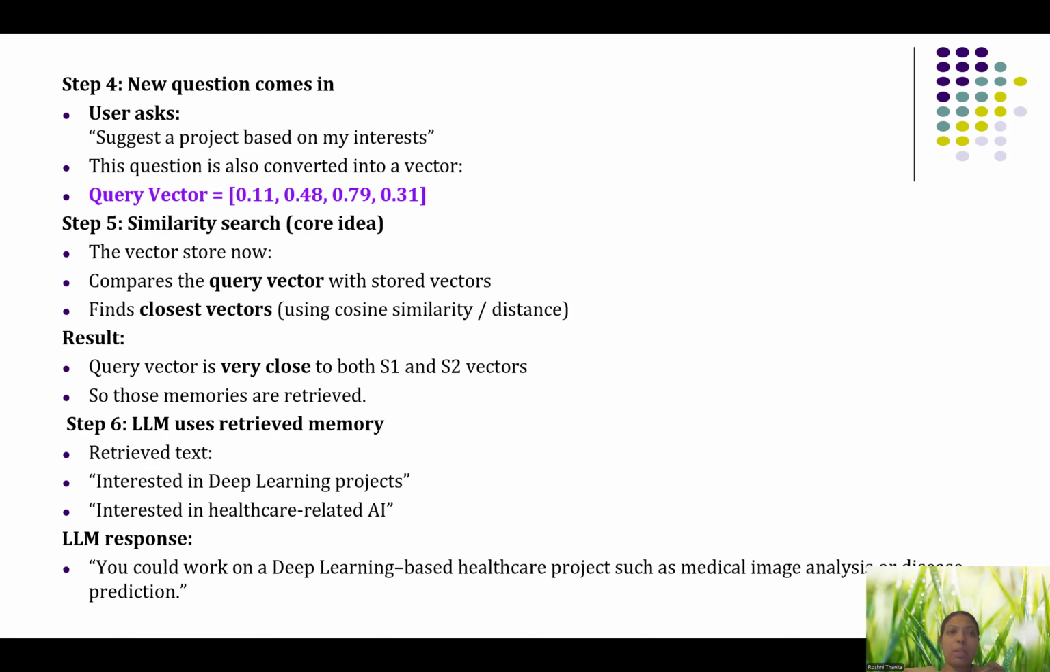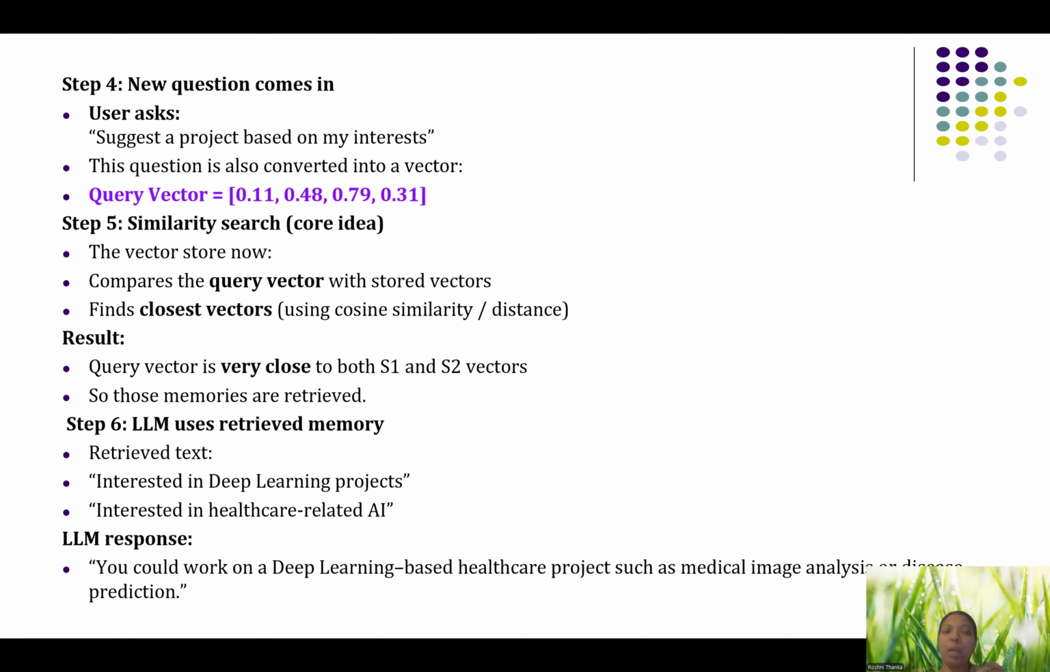So it says "suggest a project based on my interest," which means both of these will be retrieved. So it can understand, okay, they are interested in deep learning projects related to healthcare. So the LLM will respond: you could work on deep learning based healthcare projects such as medical image analysis or disease prediction. So in this area you can work, since it knows its previous history, which is stored in numerical format in the vector database.